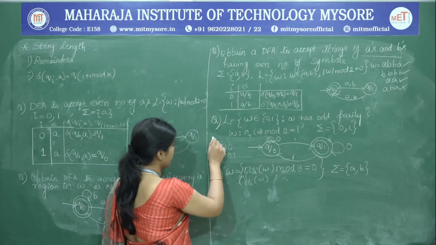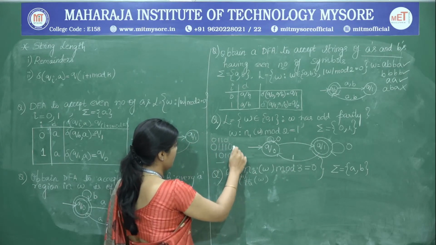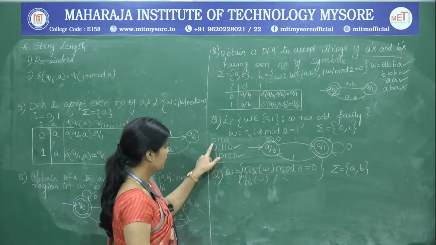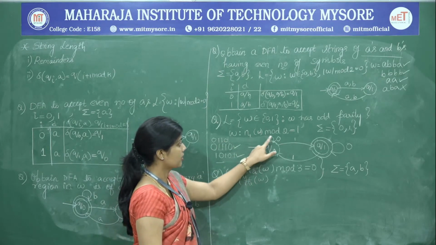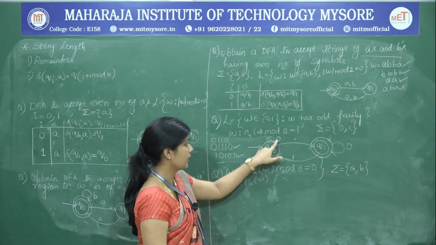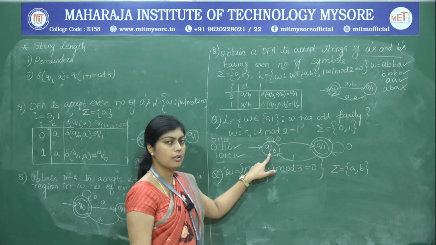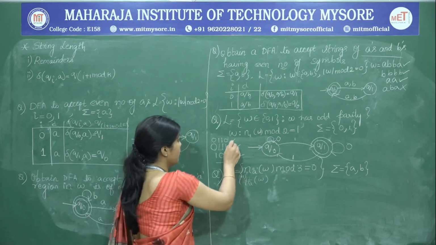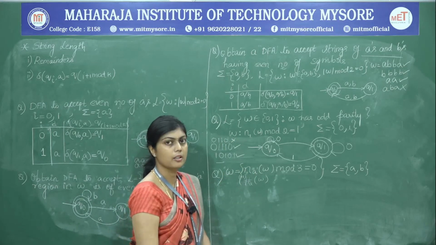So, we saw that both of these were accepted. We will check the third one 0 1 1 0. So, you are there at Q0, which is a non-final state, and therefore, this string is rejected by the DFA.